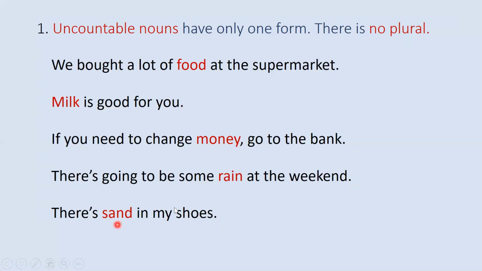Look at the words sand, rain, money, milk, and food. All of them are uncountable nouns, and you see they are in their base form, and there is no plural. Look at the first example. You say a lot of, but food stays food. No change, no s at the end of food. So remember, everyone, uncountable nouns have only one form. Only one form, no plural.